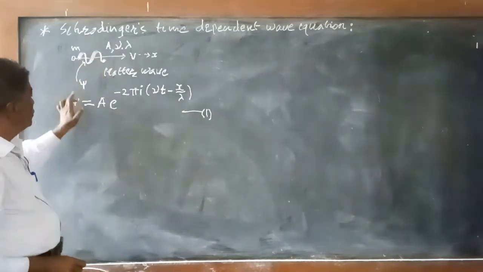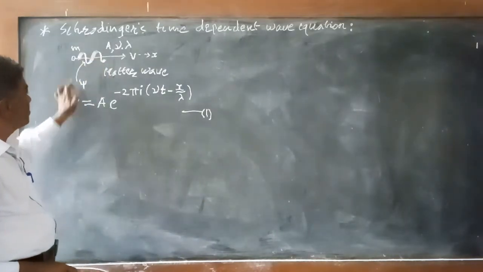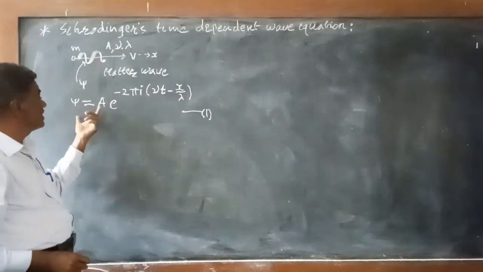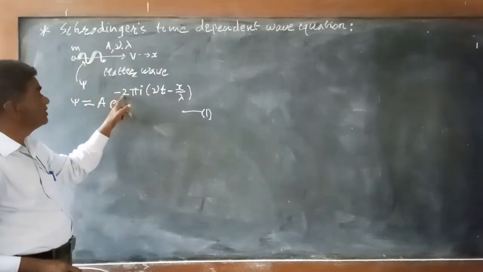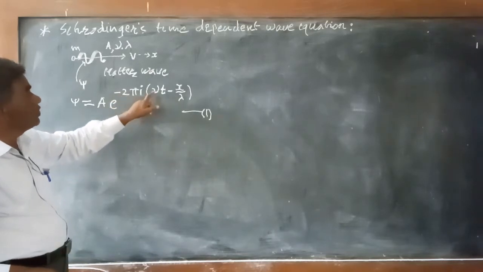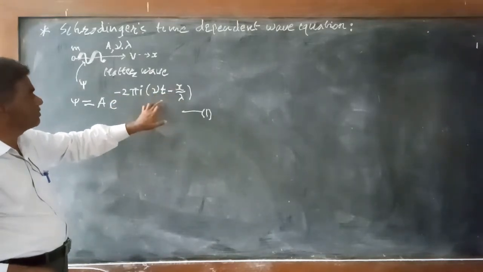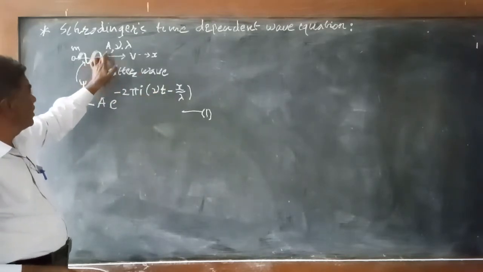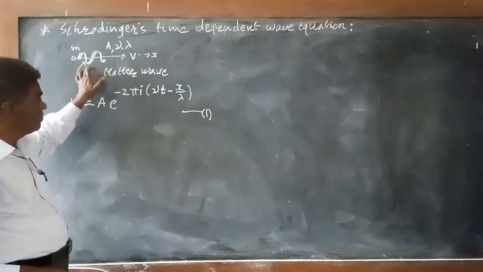So the wave function of a free particle in terms of the parameters of the wave can be represented as A e to the power minus 2 pi i, mu t minus x by lambda. This is equation 1.